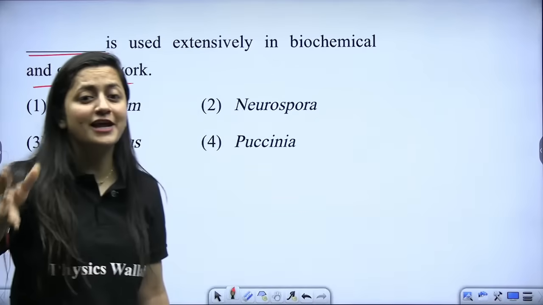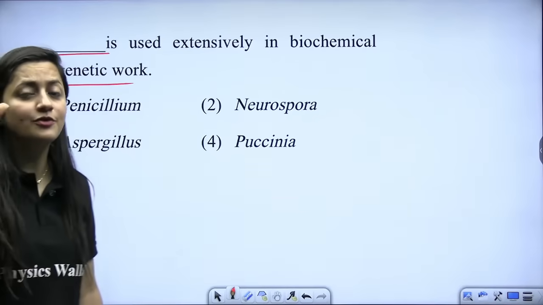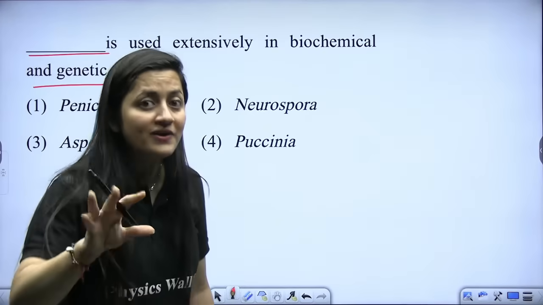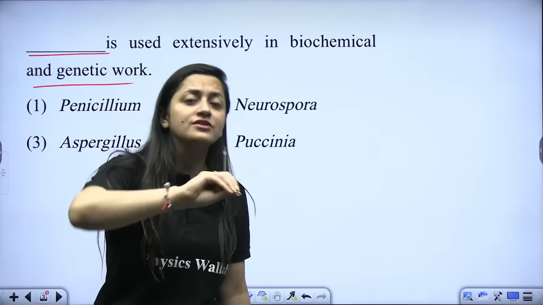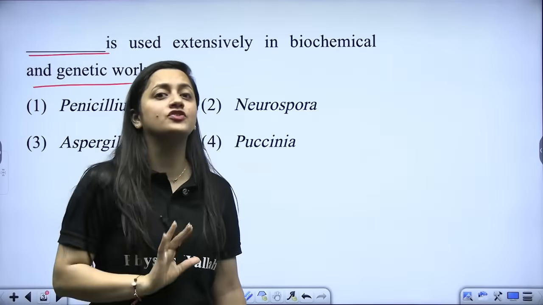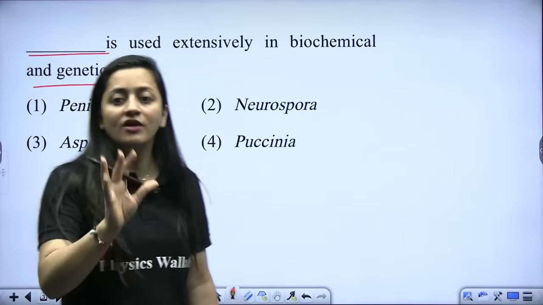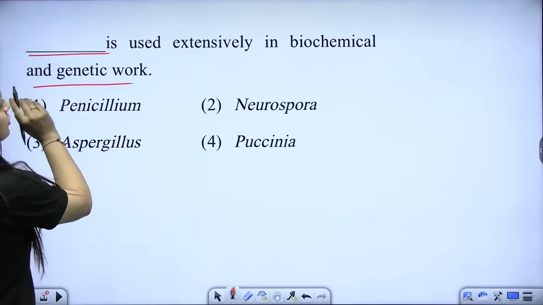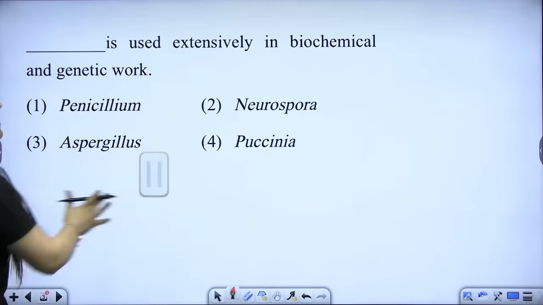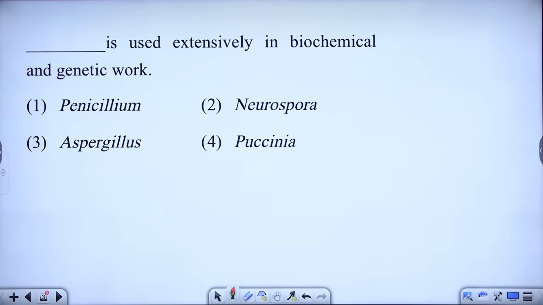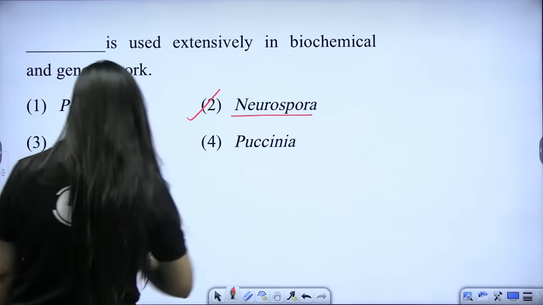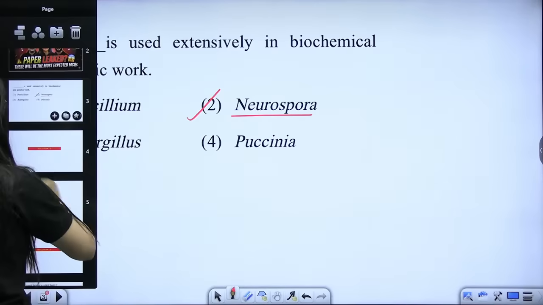The first question is directly from the NCERT. So this is how you are going to get the paper as well. Don't worry, even if the paper is tricky, some questions are going to be easy, and the majority of questions are always easy. So yes, you are right. Dash is used in biochemical and genetic work. What should be the answer, guys? Yes, so it is going to be Neurospora.